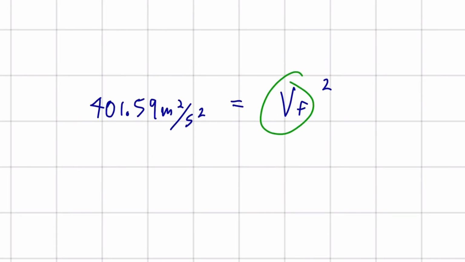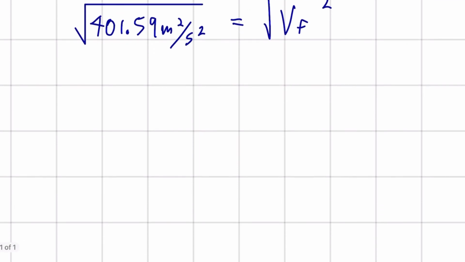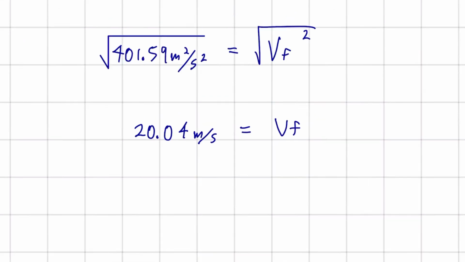So we've almost got this isolated. There's just this squared term that we have to get rid of. So we're going to do that by square rooting both sides. And the square root of this value here will be 20.04, and the units meters per second is equal to vf.